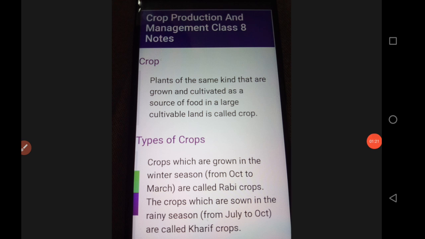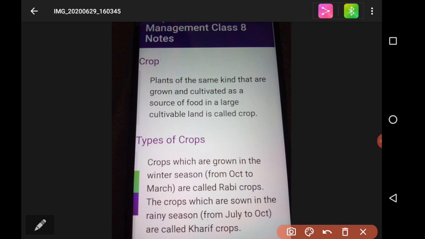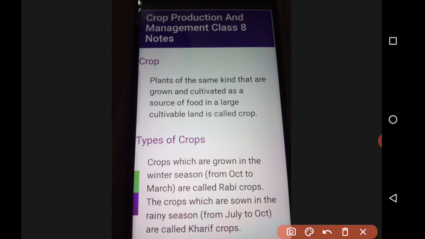Here we have the crop and types of crops. First we should discuss what a crop is. Crop: plants of the same kind that are grown and cultivated as a source of food in a large cultivatable land are called a crop. He has given the definition here. This is the notes, you can copy down the points also, it is very useful.